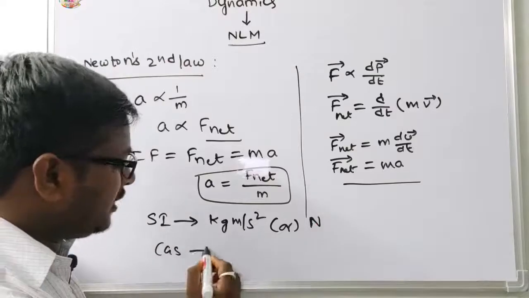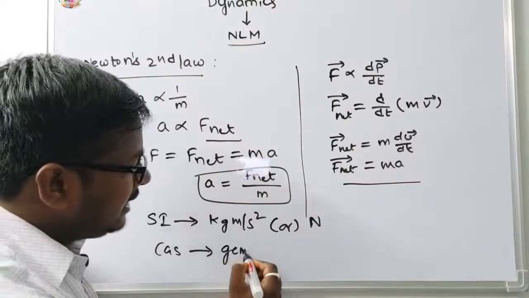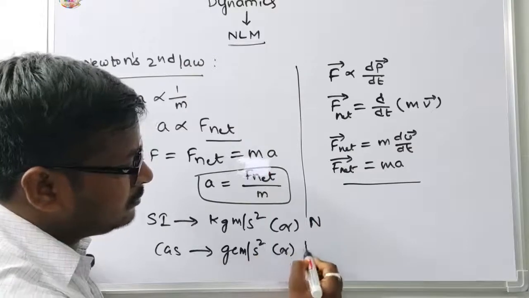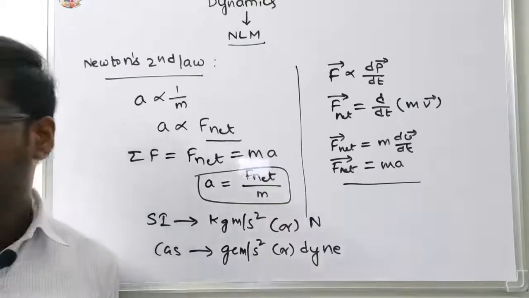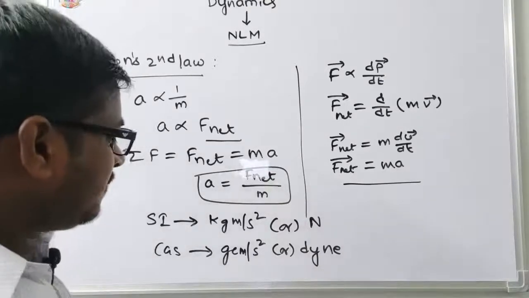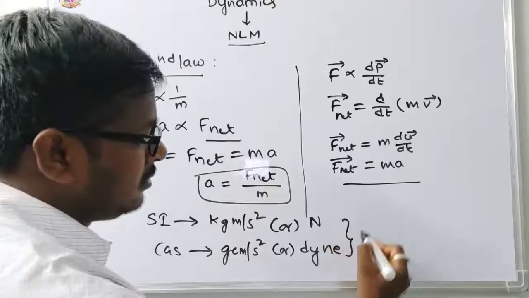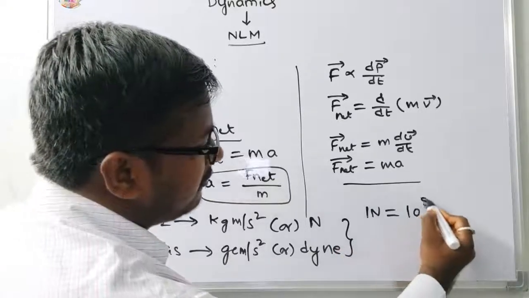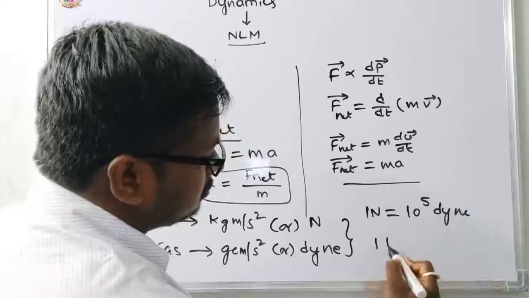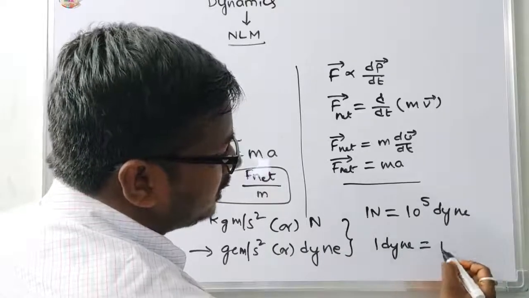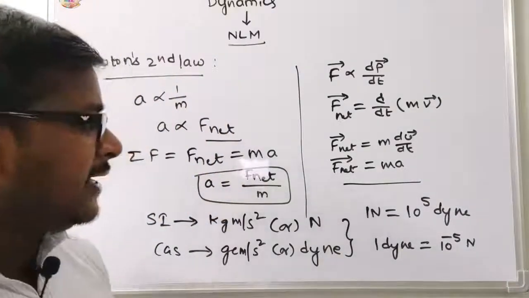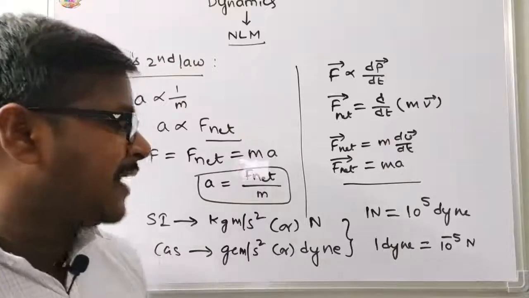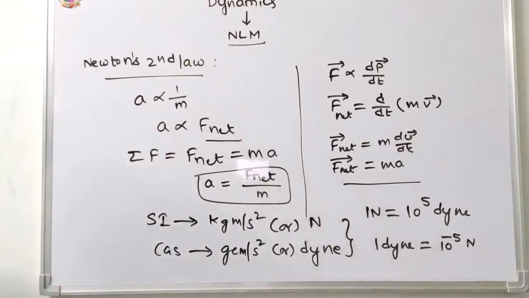The CGS unit is gram centimeter per second square, or dyne. 1 Newton is equal to 10 power 5 dyne, and 1 dyne is equal to 10 power minus 5 Newton. Okay, this is Newton's second law.